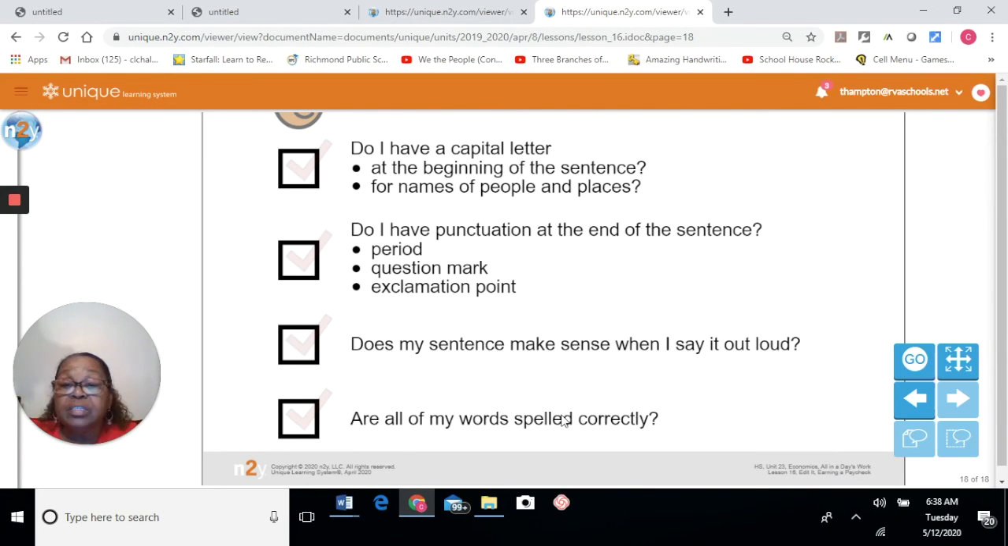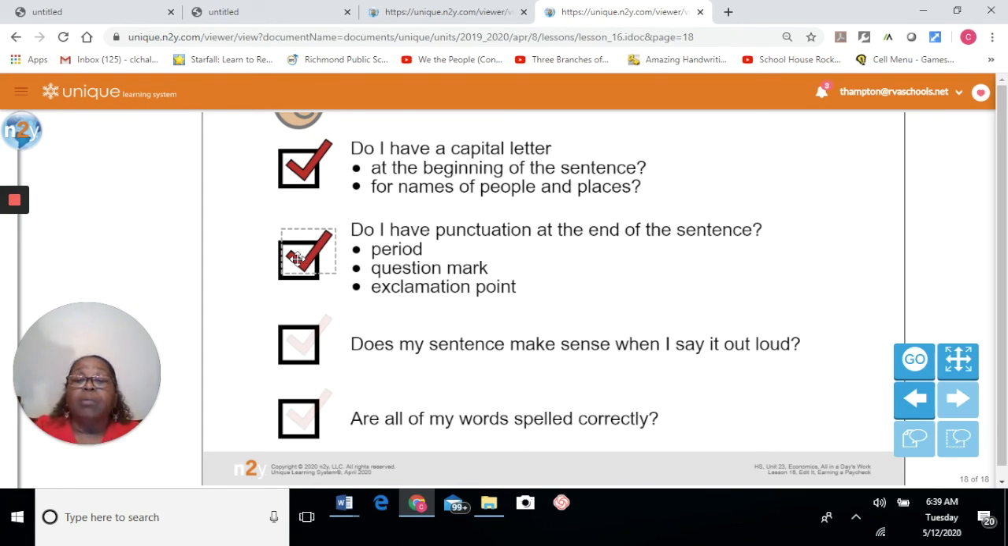It's always handy and dandy to have something like this on hand to ask yourself the questions. It says, do I have a capital letter at the beginning of the sentence, and for names of people and places? Did we take care of all of that? Yes, we did. Check mark. We have done what we were supposed to do. All right, next question. Do I have punctuation at the end of the sentence? A period, question mark, or exclamation point? Did I take care of all of that? I did. We had a question at the end. I was really proud of that.